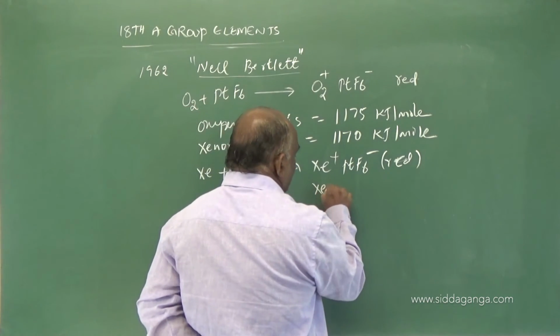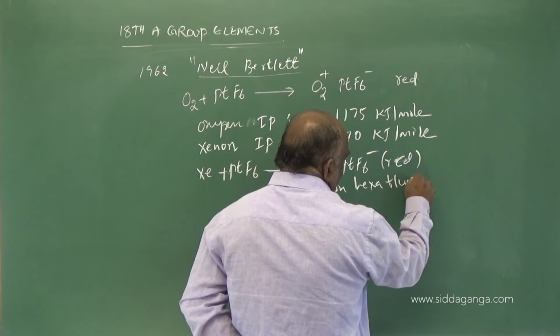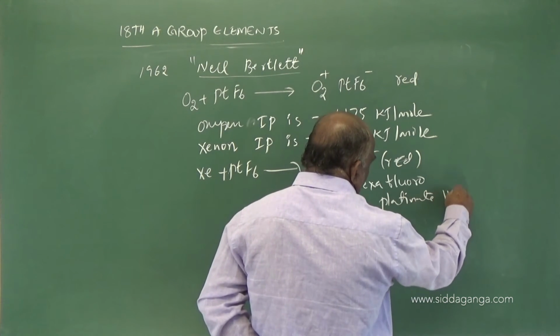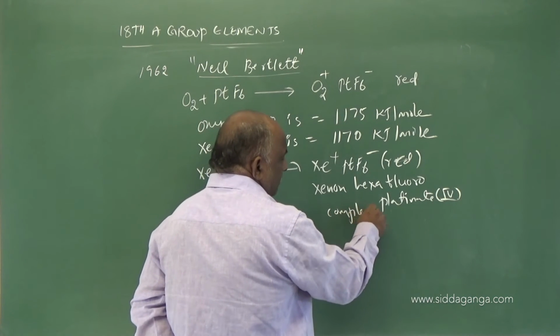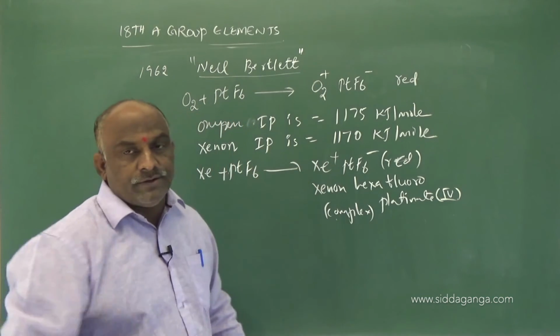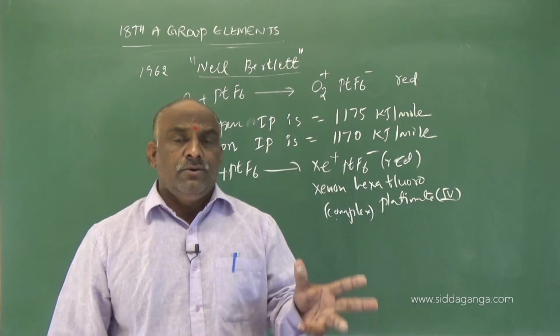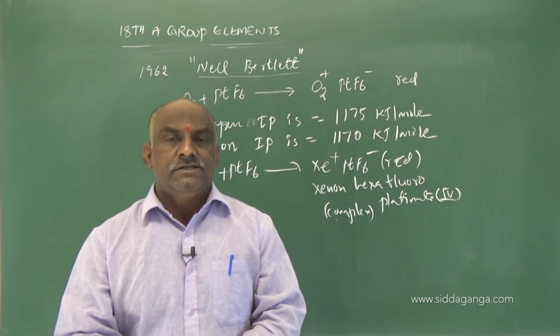Xenon hexafluoroplatinate(IV). This is an example of a complex compound. This will be the main point, the main source to develop the chemistry of noble gases.